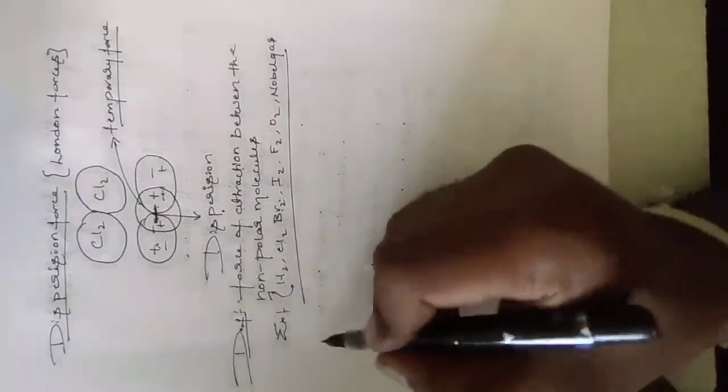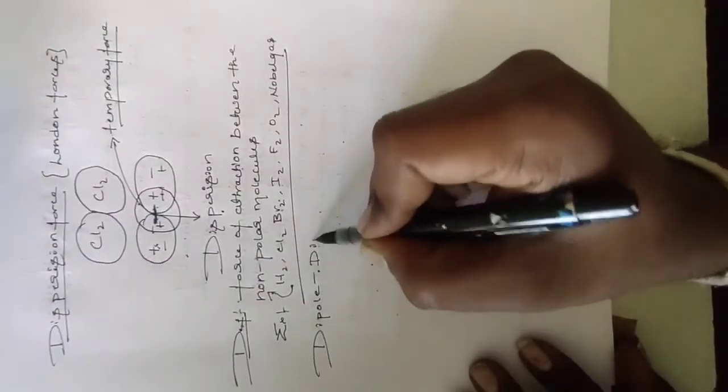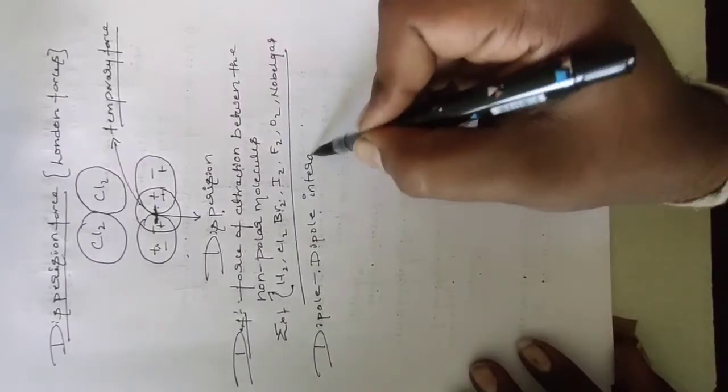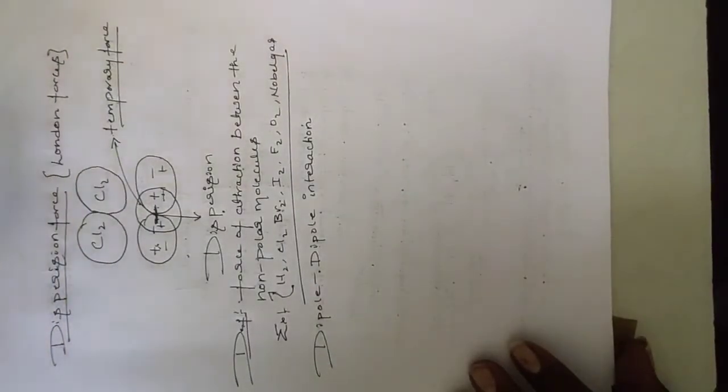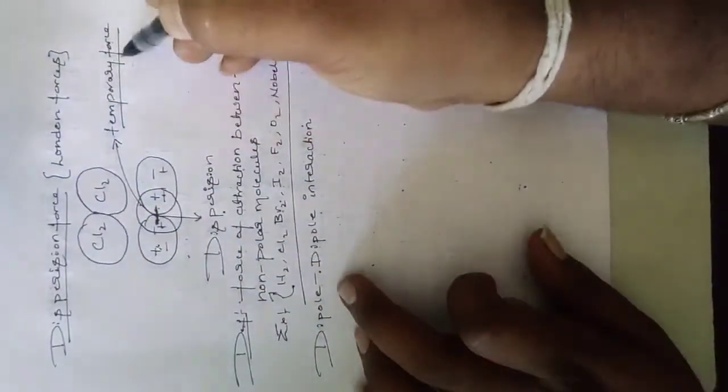Okay, next we are going to talk about dipole interaction. Before that, I forgot to tell one point. Dispersive force is also called London force. It is a temporary force.